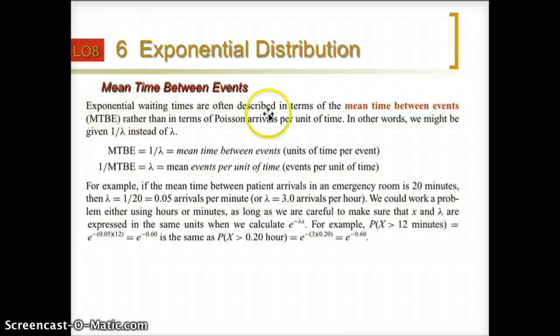We also define the mean time between events, which we call the MTBE, for the exponential waiting times. In other words, we have this relationship between the MTBE and 1 divided by lambda. The average time between two events is equal to 1 divided by lambda. What is lambda?